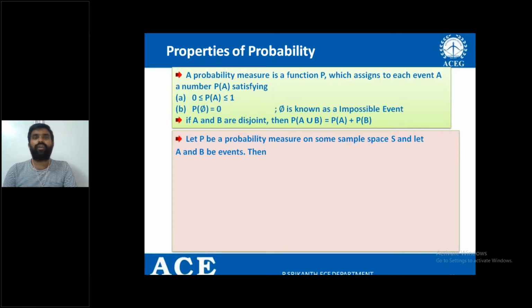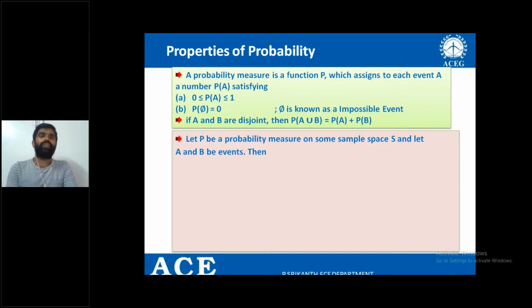The second one is that the probability of phi is equal to 0. In fact, phi is also called the impossible event. For the impossible event, is there any probability? Is there any chance of getting that impossible outcome? No, right? Therefore, P of phi is always equal to 0. For example, in the rolling die experiment, what is the probability of getting 7? Yes, 0. Why? Because it is an impossible event.